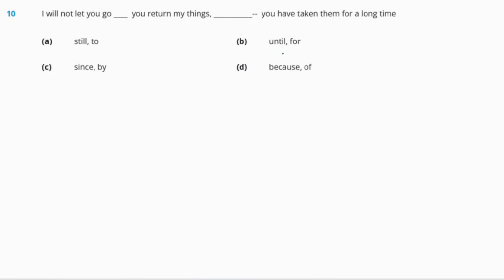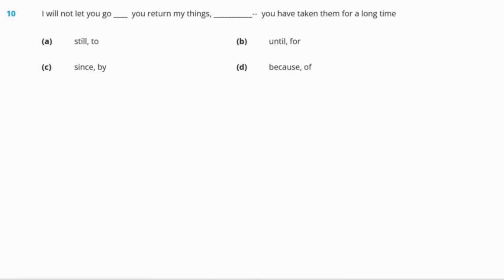Question number 10. I will not let you go dash. You return my things dash. You have taken them for a long time. Now here are two blanks and we have to fill both of these. So let us see the options. First we'll try to fill the first blank. The options are you go, still you return. Still, no. Next is until you return. Yes, this could be the answer.